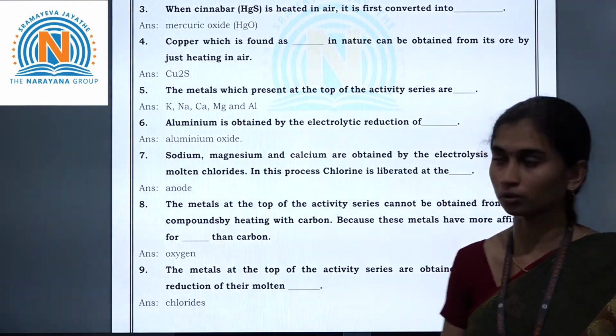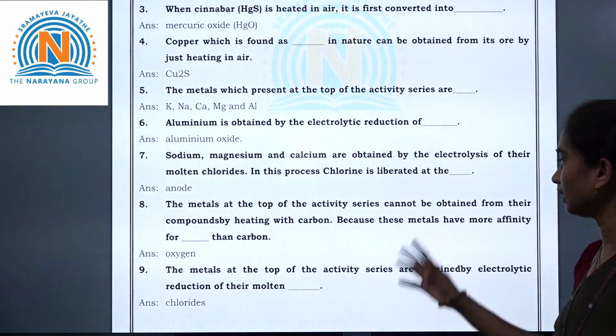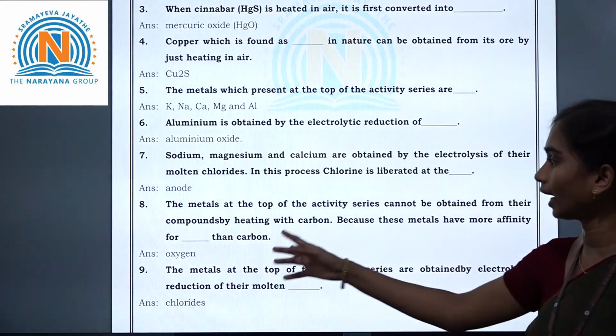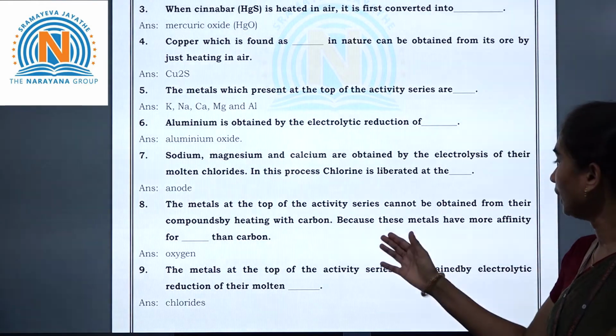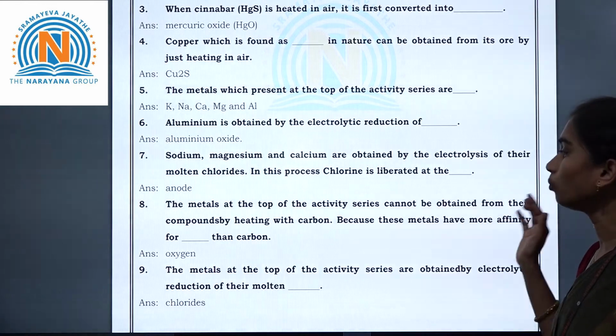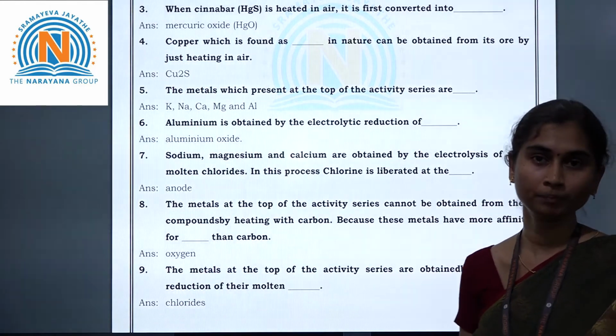Positively charged electrode. And the next one: the metals at the top of the activity series cannot be obtained from their compounds by heating with carbon, because these metals have more affinity for dash than carbon, right?